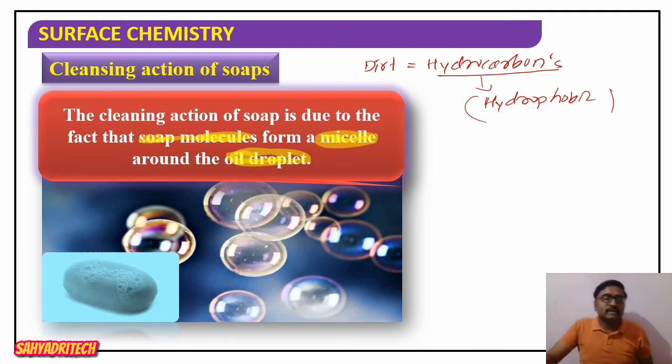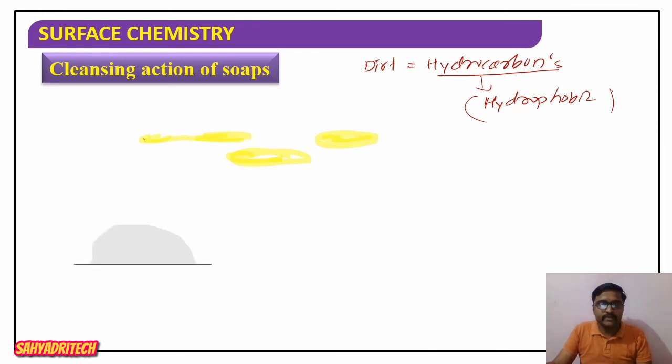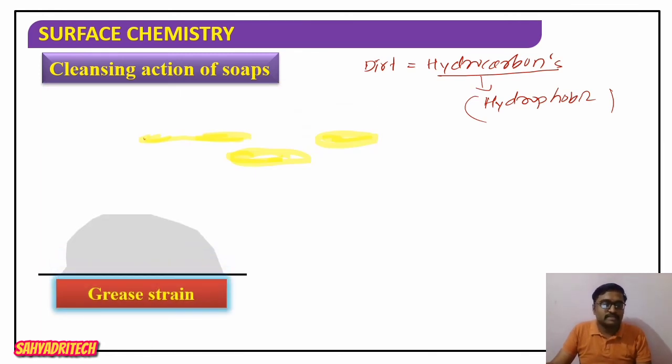Now, how is the cleaning action of soap done? Consider the dirt or grease, generally grease or oil or any dirt particle which is adhered to an external surface. See here in the diagram, it is the dirt, a grease stain present on the surface.